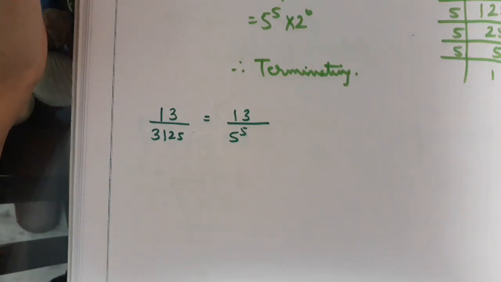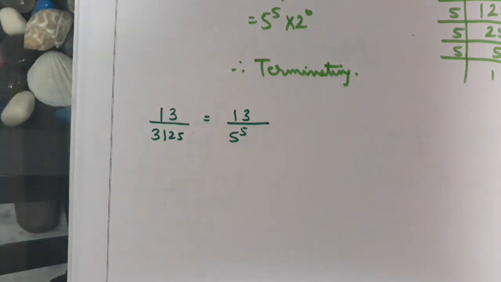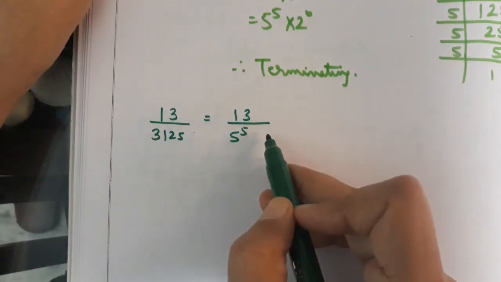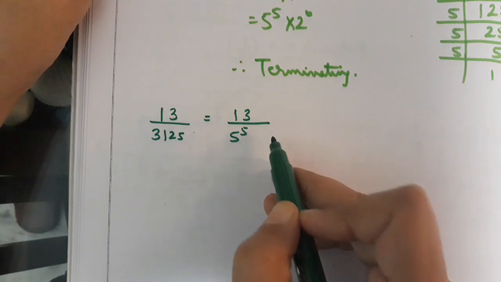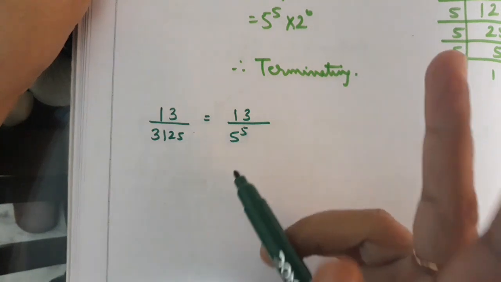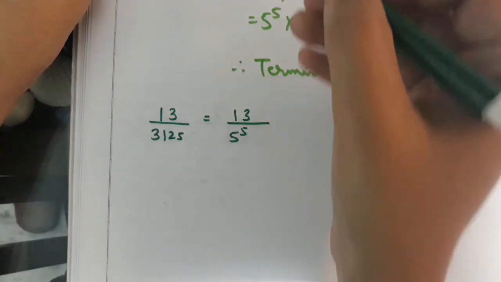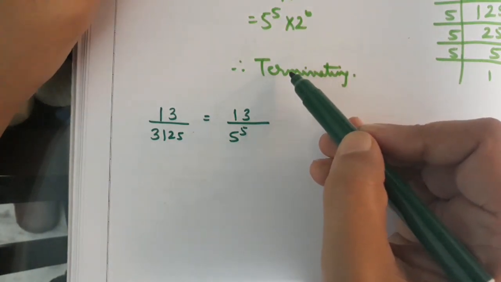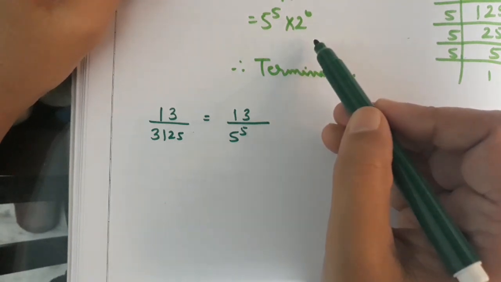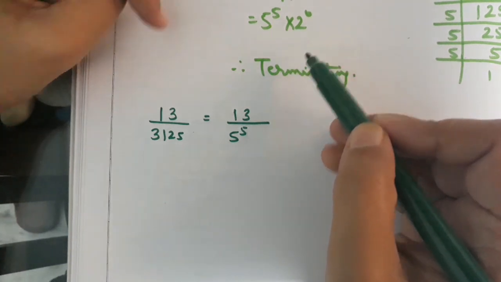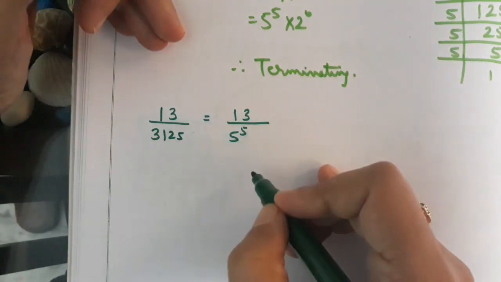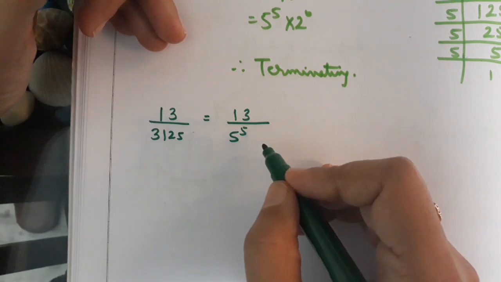Now question number 2 is interrelated to the first question. In the second question they are saying if the decimal expansion is terminating, then write down the decimal expansion. If this question comes in exams, it comes for 2 marks. If they say write the type of decimal expansion, then it comes for 1 mark. And if they say write the type of decimal expansion, and if it is terminating, then write the decimal expansion, it comes for 2 marks. So this also we have to do without long division.